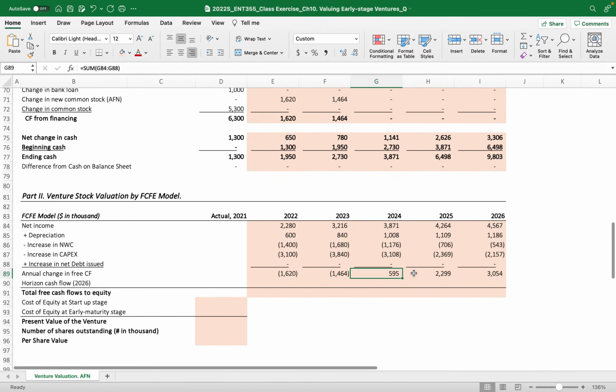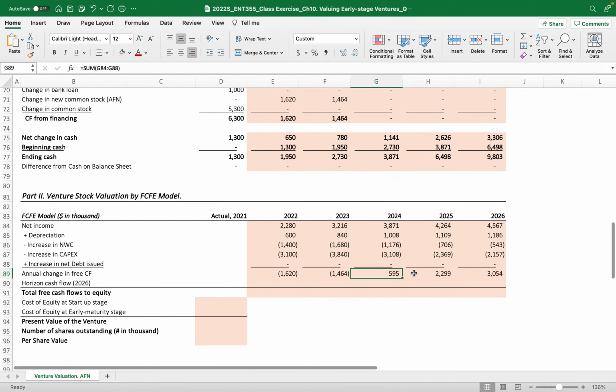Now this is not the development stage or the startup stage or the survivor stage. This is the early maturity stage or the rapid growth stage. At that stage of the life cycle of a venture, the venture must create cash, right? Then we have cash here in the annual change in cash.